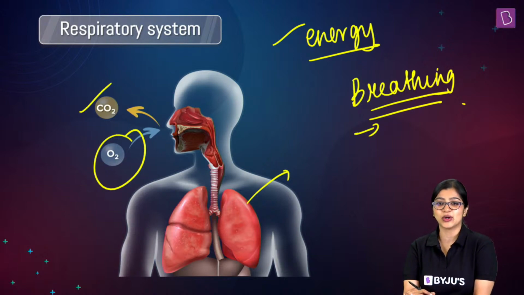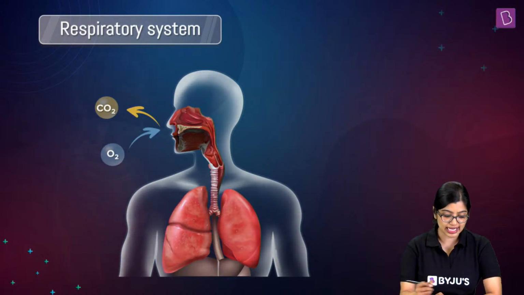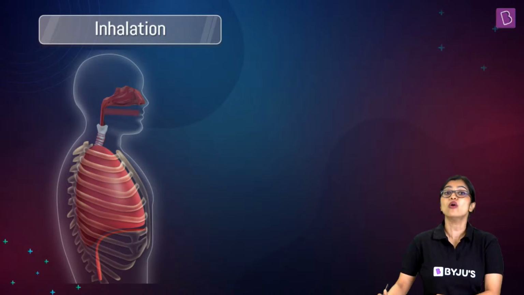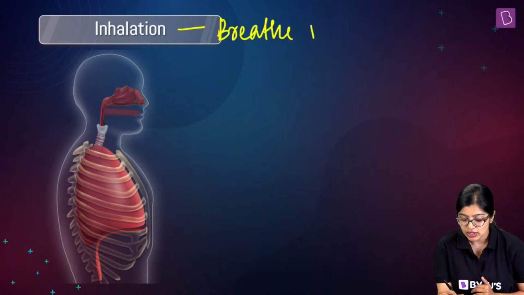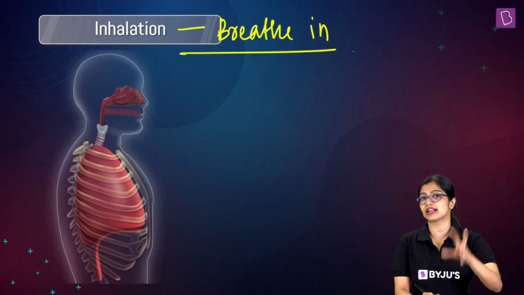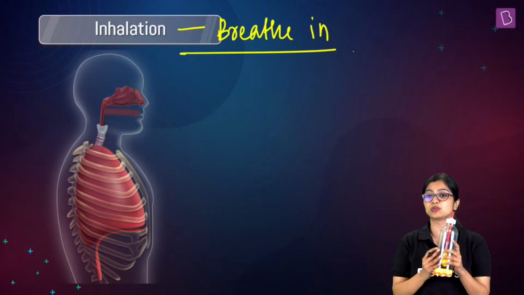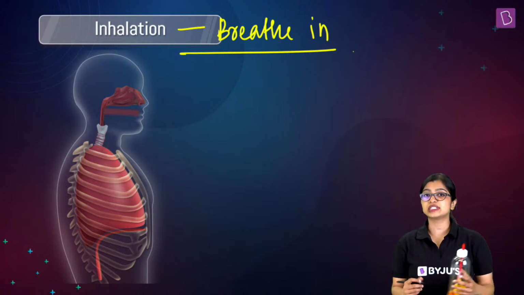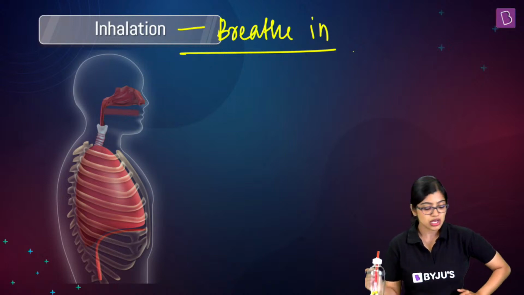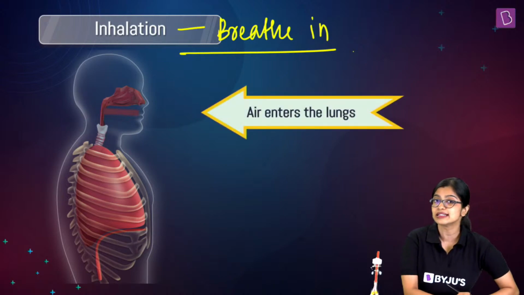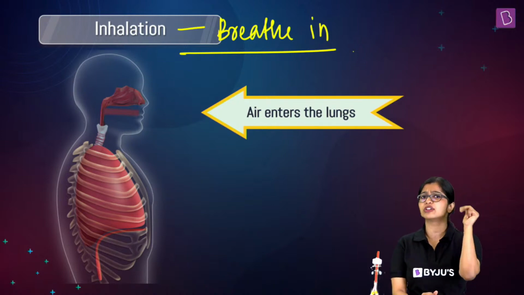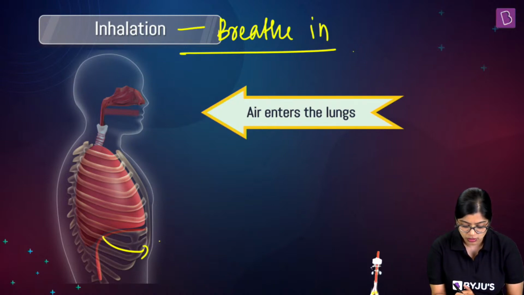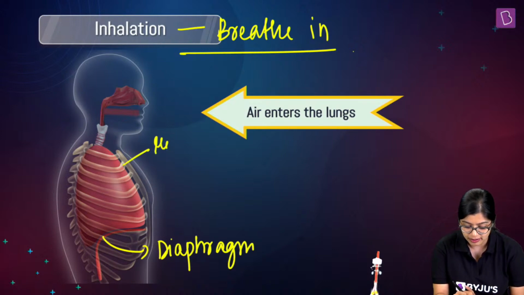Yes, all right. Okay. So now that we have understood, let's see what exactly happens or how we are able to inhale or breathe in, right? So this is the mechanism of breathing that we will be looking at, and we will understand this with our model also. Because in order to inhale, we need to make sure that air enters into the lungs. And in order to make sure that happens, there are two parts of the body which play a very important role. That is this dome-shaped structure which is known as the diaphragm and the rib cage.